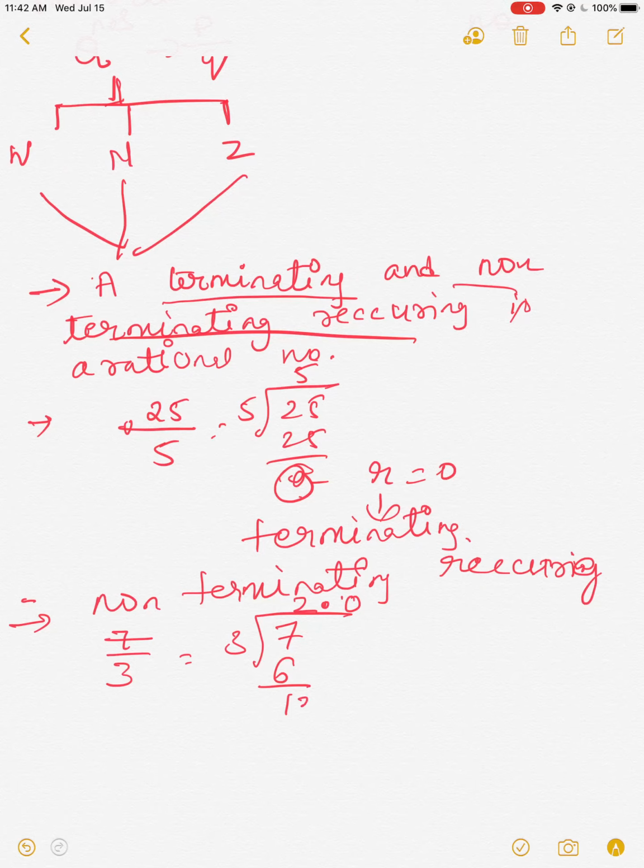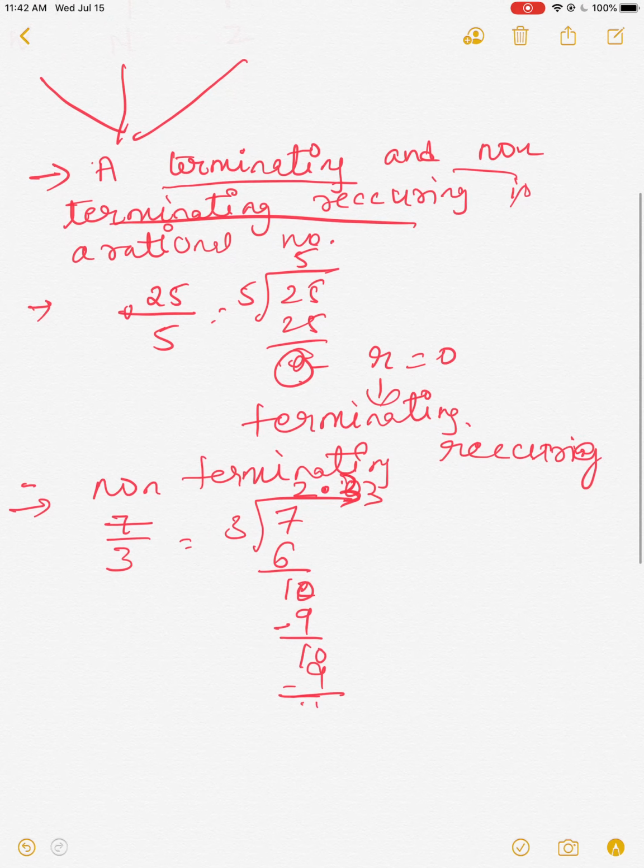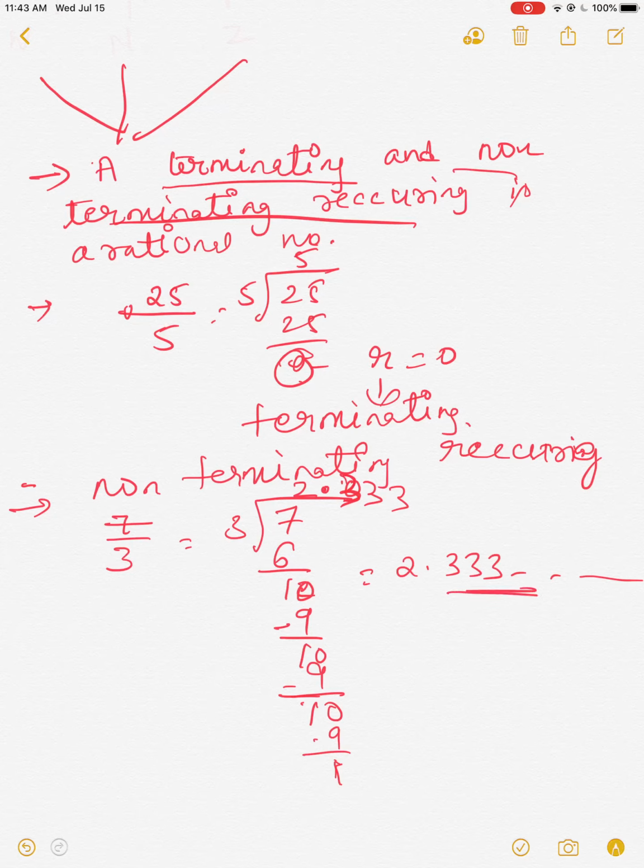Put the decimal here, then you can take 0. 3 3s are 9, and 1 0. 3 3s are 9. Like that, you will be getting 2.3333 dot dot, which means it will be continued. This continuation of the same number is called recurring.